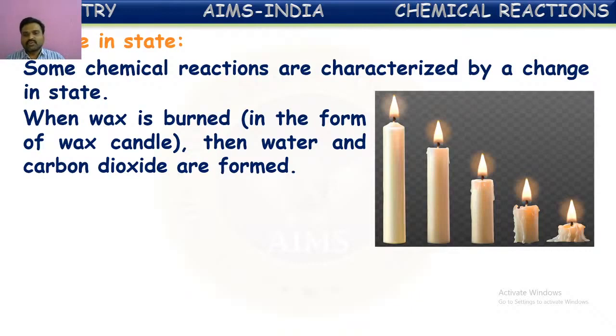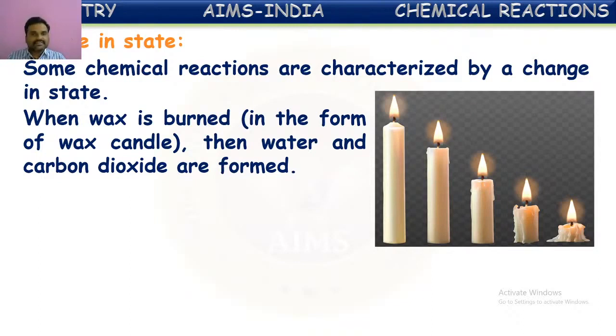But what is to be observed here is, initially this candle wax is in the solid state. But when you burn this, first that solid wax converts into liquid and then that burns in the presence of atmospheric oxygen and finally forms carbon dioxide. What happened? The initial state of the reactant taken is solid. Finally, the product formed, carbon dioxide, is in the gaseous state. So, the state is converted from solid to gas. So, this is one of the examples of chemical reactions which can be characterized by the change in the state of substances.